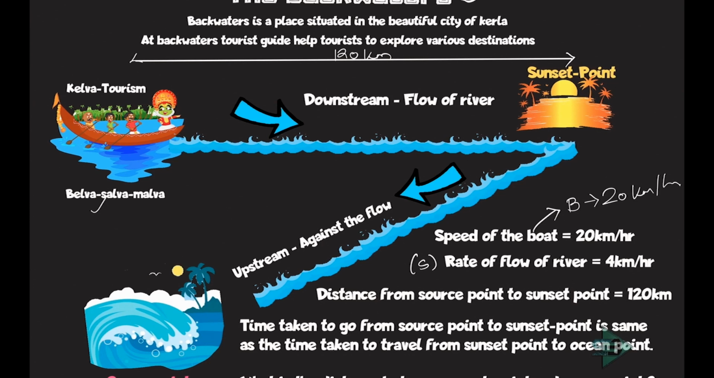What is the meaning of that? So what did Kelva Tourism boat do in this case? They started from the source point, then they went on to the sunset point. From the sunset point they went on to the ocean point. So this was their travel. The time taken to travel from source point to the sunset point is the same time taken to travel from the sunset point to the ocean point. I am being told that the distance from the source point to the sunset point is 120 kilometers. Tell me what is the distance from the sunset point to the ocean point.